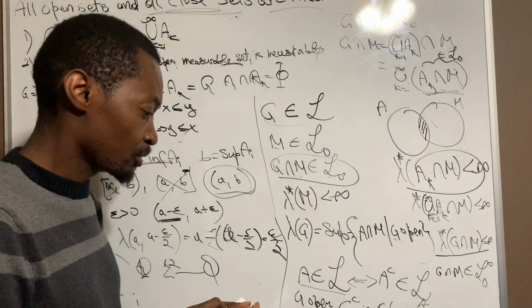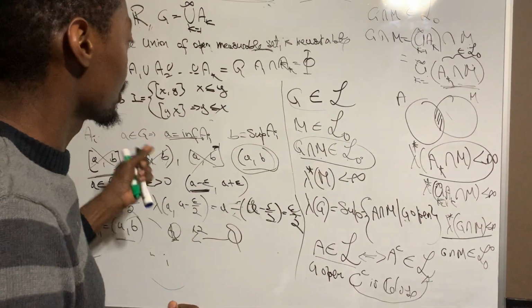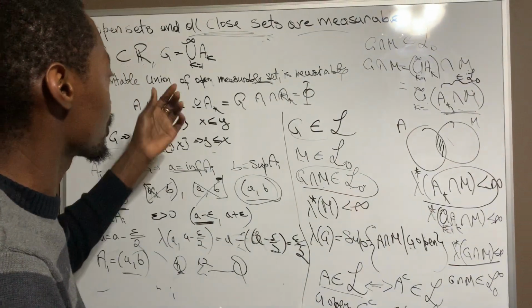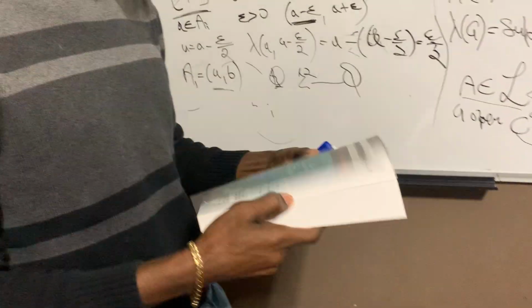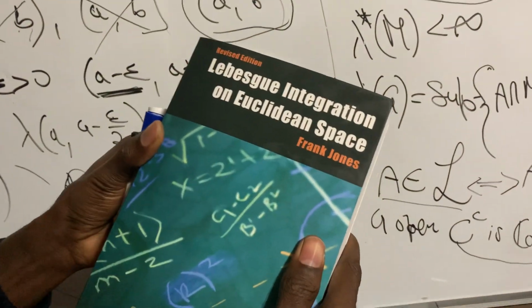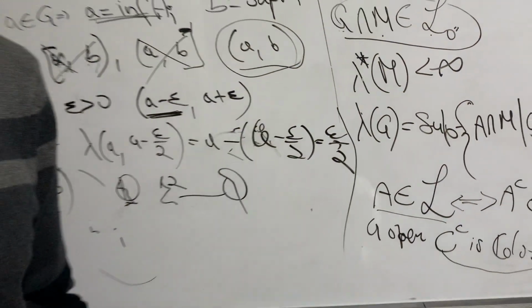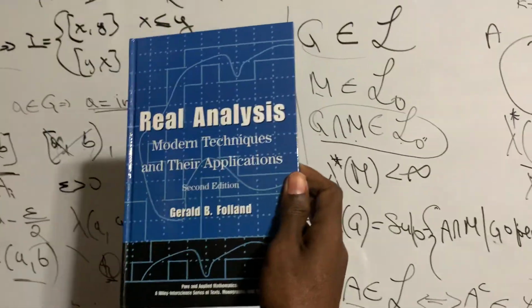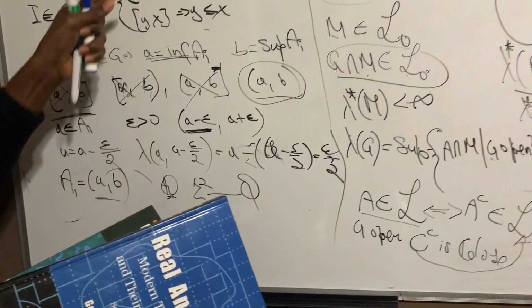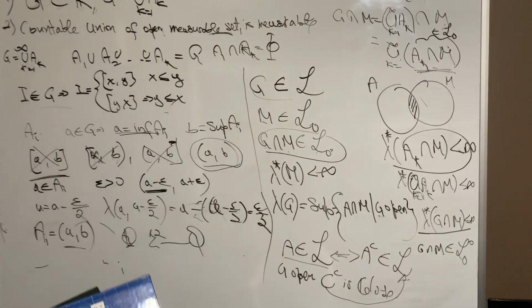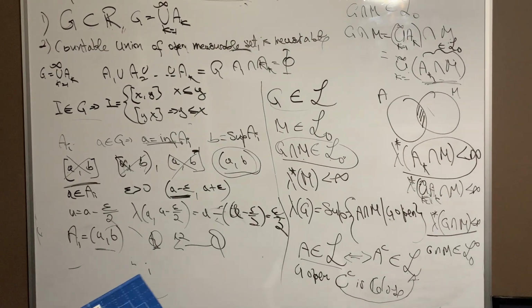And if you want some documents, I give credit to some books. We used a couple of properties of the book Lebesgue Integration in Euclidean Space, and we also used the Folland book, Real Analysis, to build our equivalence relationship.